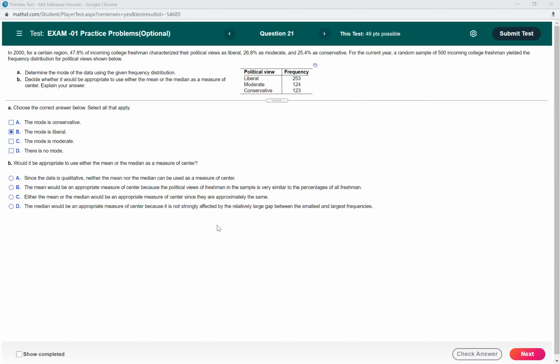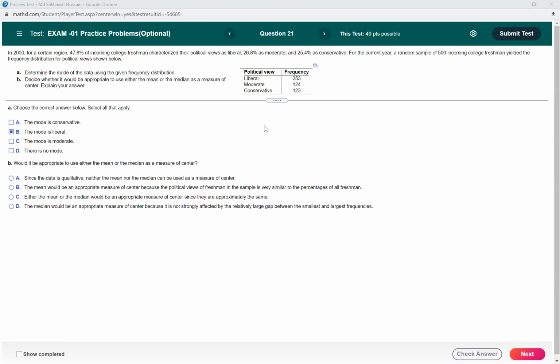Okay, so how about part B? Should I use mode or mean as a measure of center, or none of them? Okay, so you have to be careful about the type of the data. So this is qualitative. For qualitative data, we cannot calculate the mean, we cannot calculate the median, right?